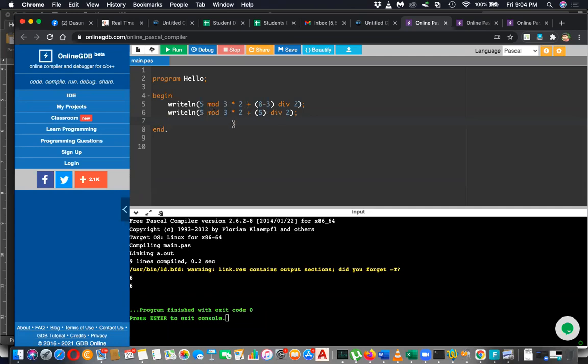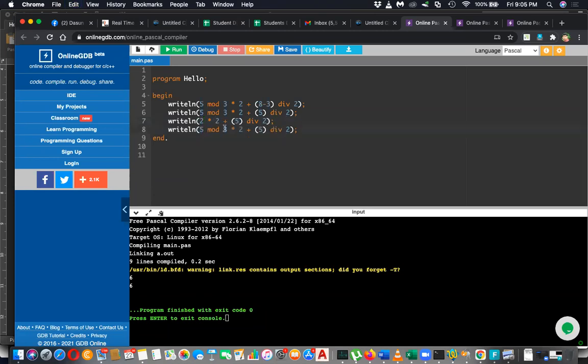5 mod 3 is 2. So let's break down the problem again. 5 mod 3: what is the remainder when 5 is divided by 3? 3 ones are 3, so the remainder is 2. Then 2 into 2 is 4. 4 plus 2 is 6. Yes.